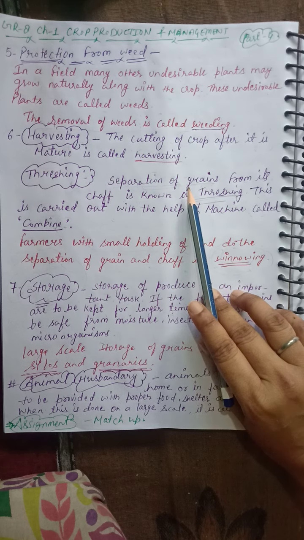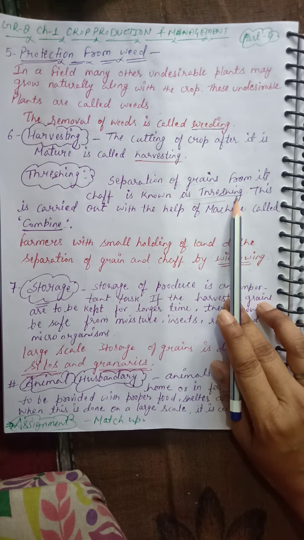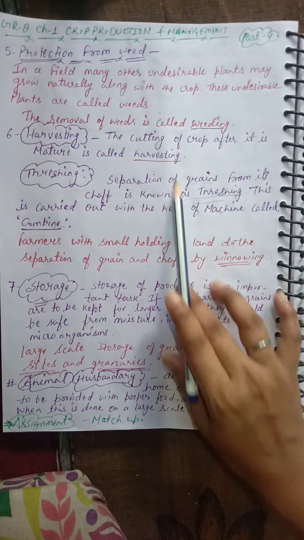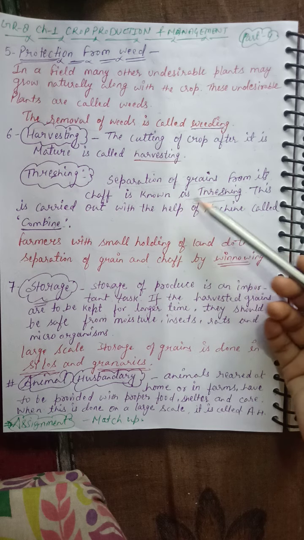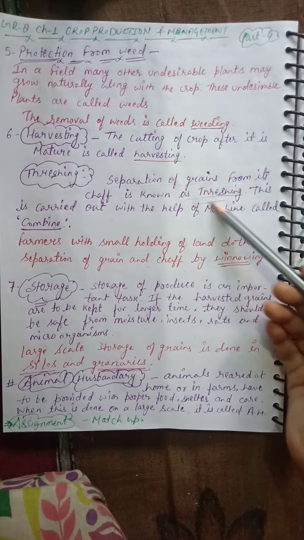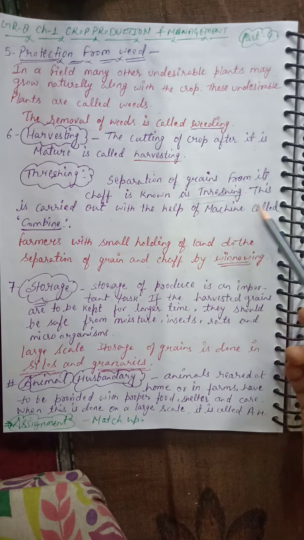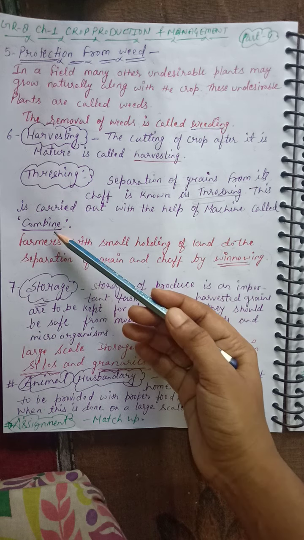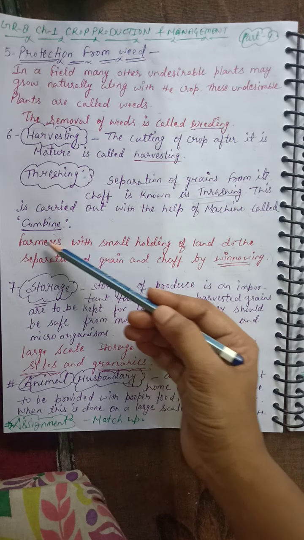Threshing. When the crop is cut, the separation of grains from the chaff is known as threshing. It is necessary to separate all the grains from the chaff, and this process is known as threshing. This is carried out with the help of a machine called a combine. With the help of this machine, we separate the grains from the chaff.